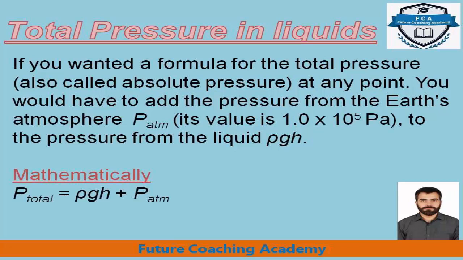P atm means atmospheric pressure. Its value is 1.0 into 10 raised to the power 5 pascals, means 1 lakh pascals, added to the pressure from the liquid, rho g h. Mathematically, total pressure is equal to rho g h, means the pressure of the liquid, plus P atmospheric, means the atmospheric pressure. Because of this reason, the calculated pressure value is different than the actual pressure value.